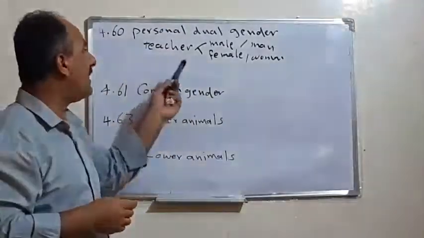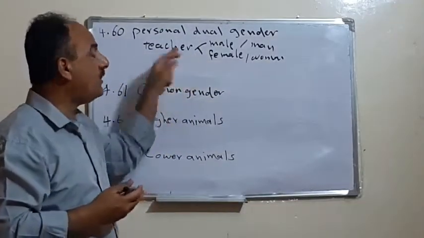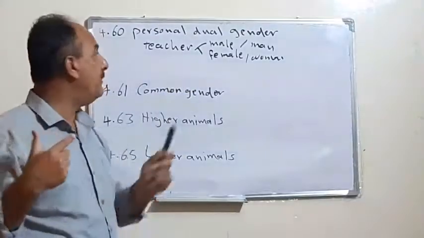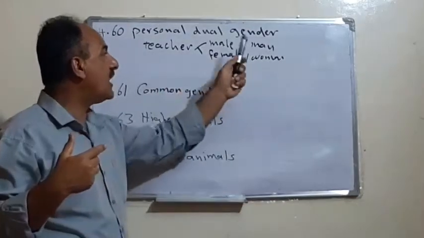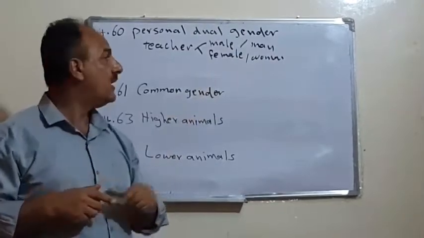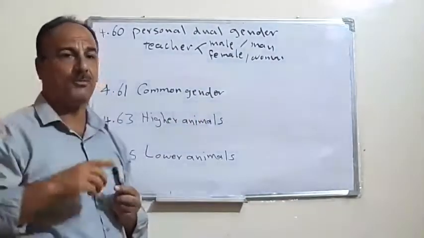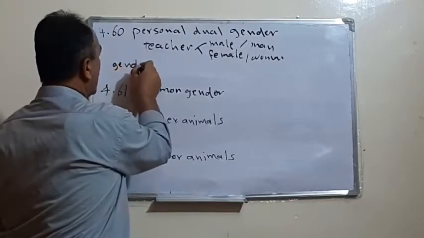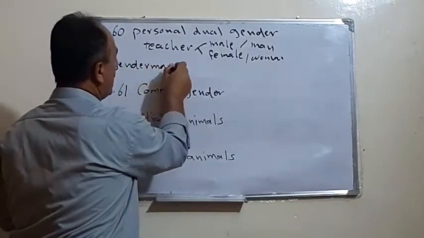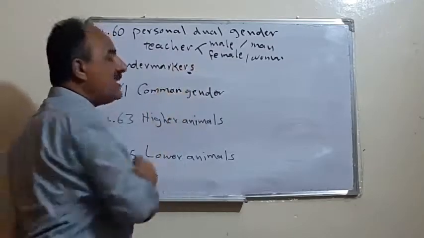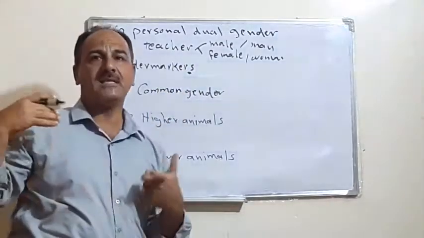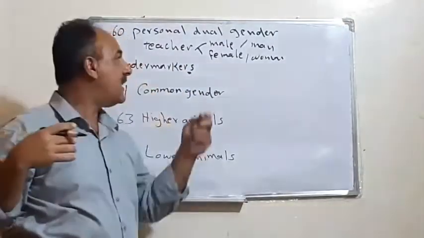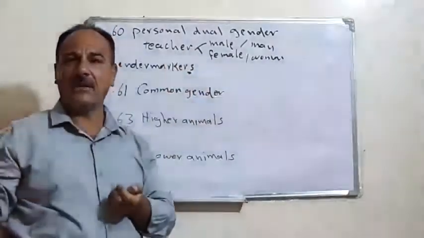But in certain cases, in order to differentiate that I mean a male teacher or a female teacher, I have to put what we call a gender marker. What is meant by that? For example, I saw or I met a teacher, but that teacher was a girl, a woman.